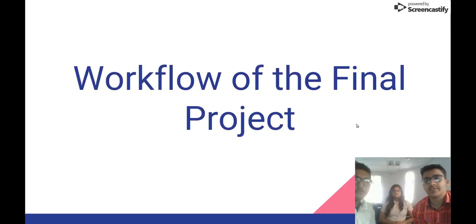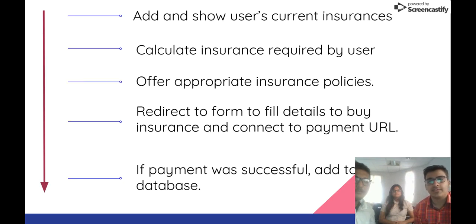So the workflow of our final project. First, we add and show users' current insurance policies that he has now. Then we calculate the amount of insurance the user will need. After calculating that, according to that, we offer him appropriate insurance policies. And then we redirect him to a form where he fills the details to buy an insurance. After that, we connect him to a payment URL where he eventually buys the insurance. If the payment is successful, we store the success in our database.